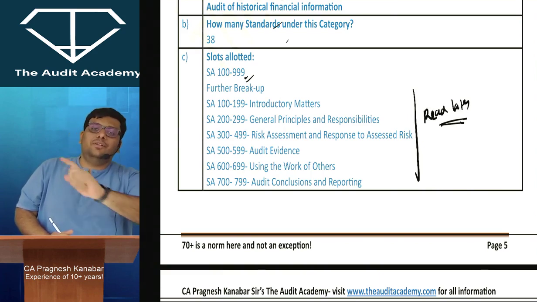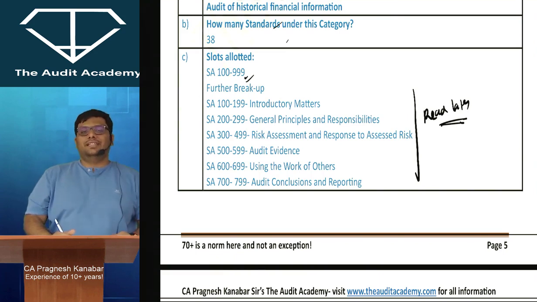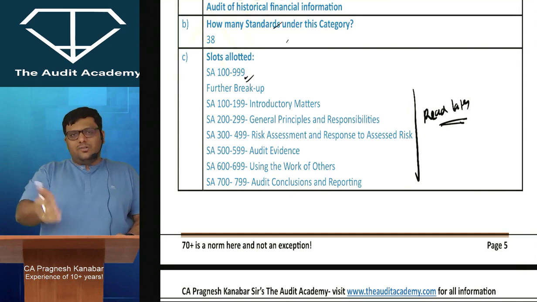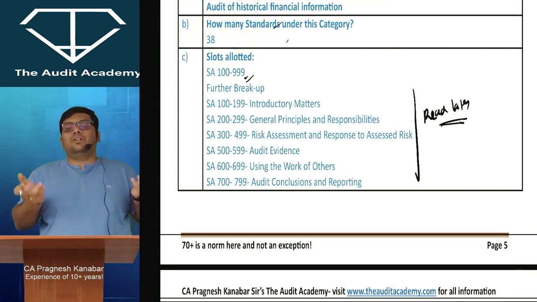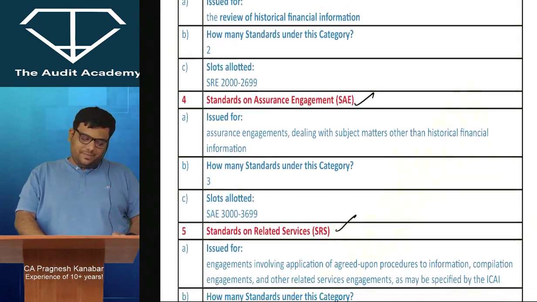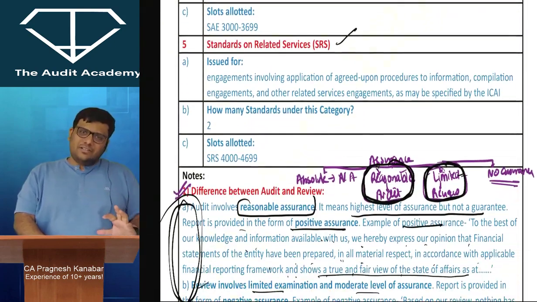The 700 series was dealing with audit report. Alright. At least a little bit of idea you have. Once I'm done with the standards, automatically you will understand which series is dealing with what type of work. Alright. So relax on that. So we need to do a little bit of smart work. So don't worry about the numbers as of now.